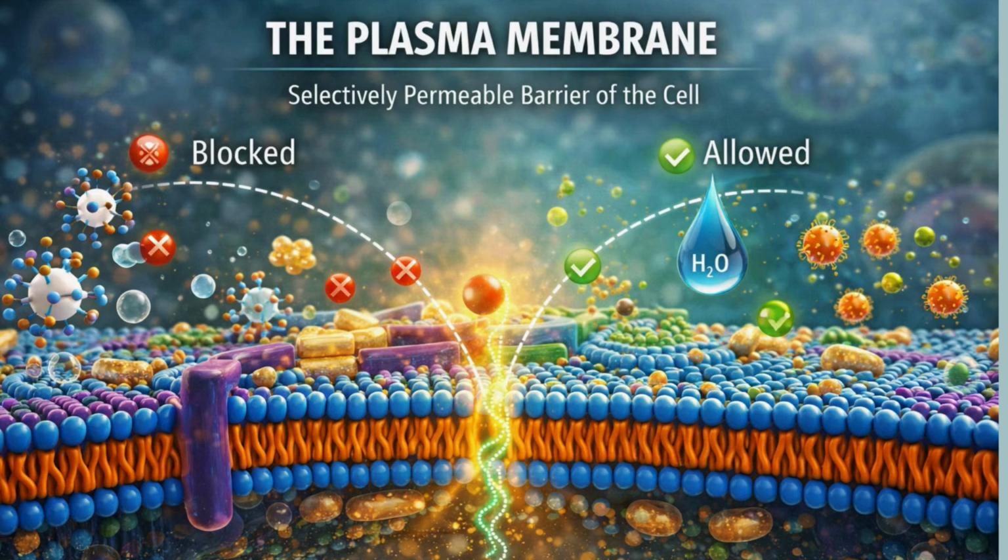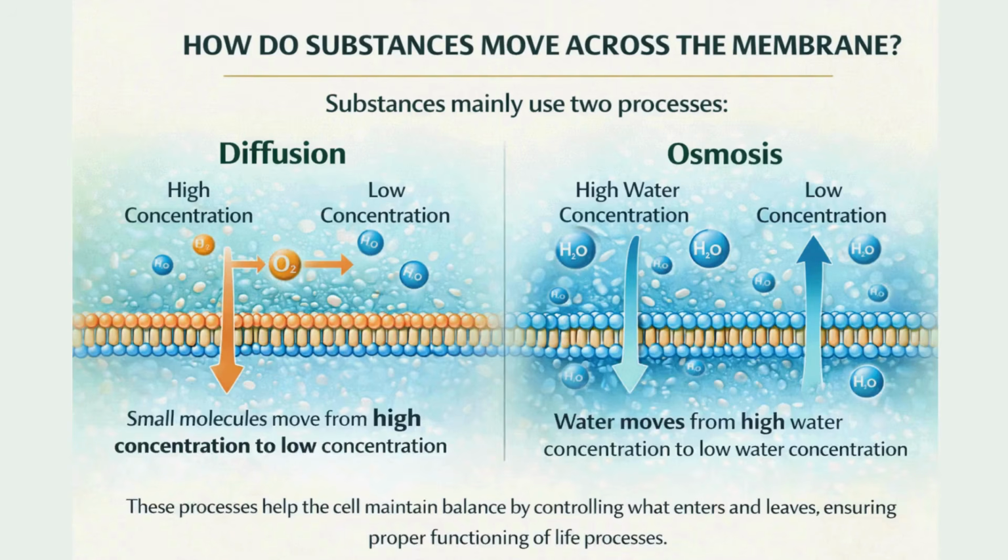Think of it as a smart filter. It doesn't let everything through. It specifically allows or permits the entry and exit of some materials while preventing others from moving. This is how the cell maintains its internal balance. How do substances move across this membrane?